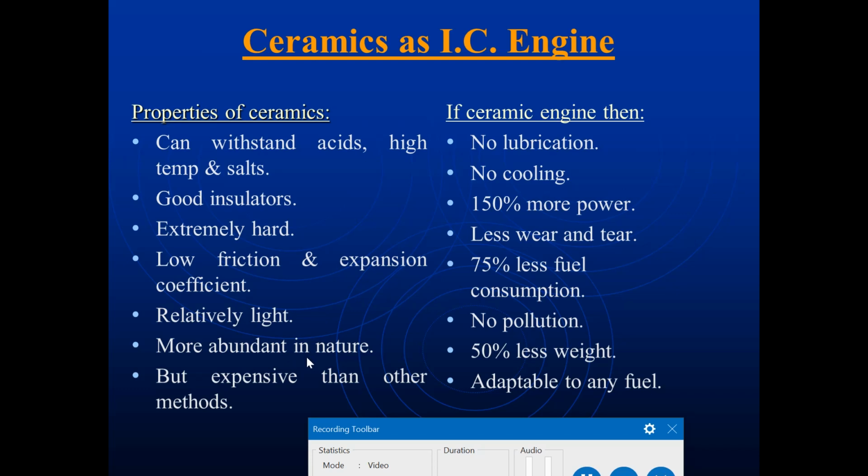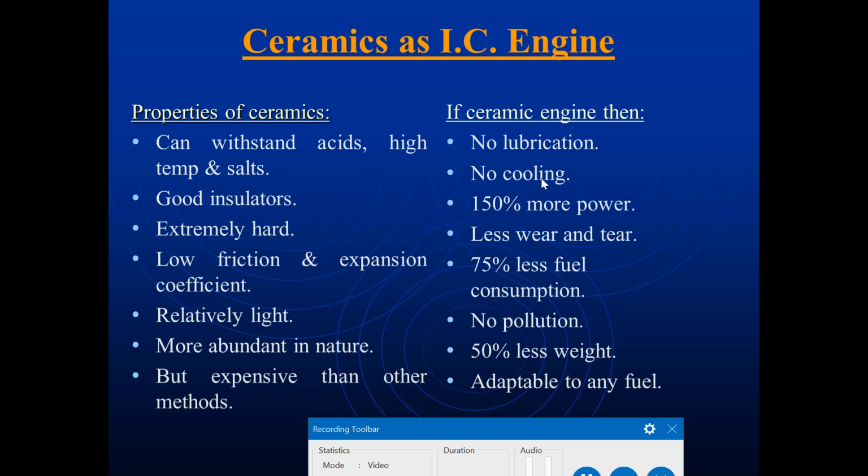Ceramics are relatively light in weight and abundant in nature, so plenty is available, but they are more expensive than other methods.